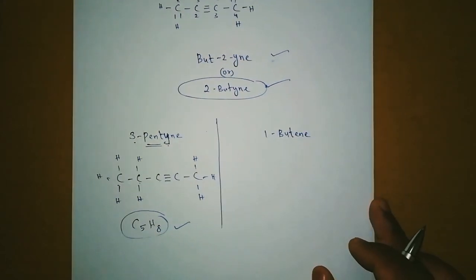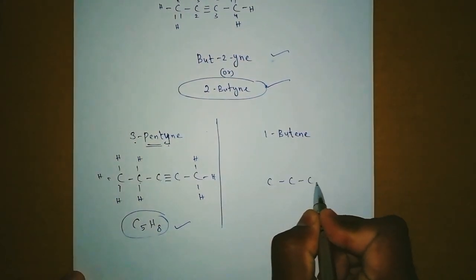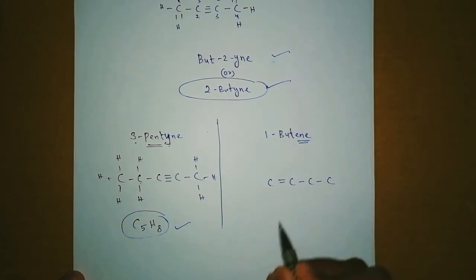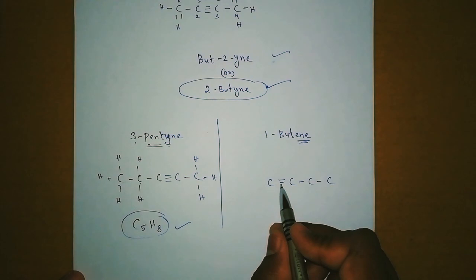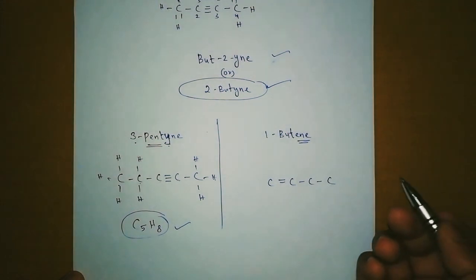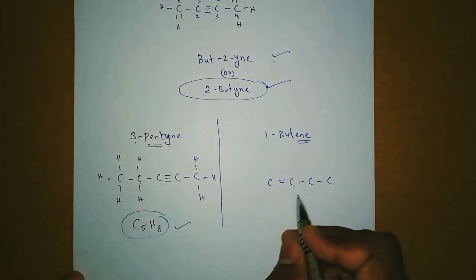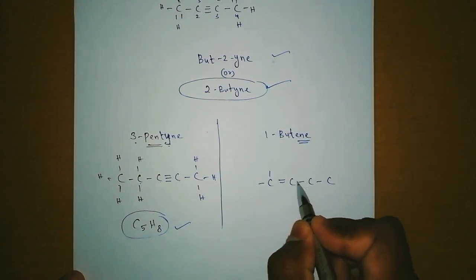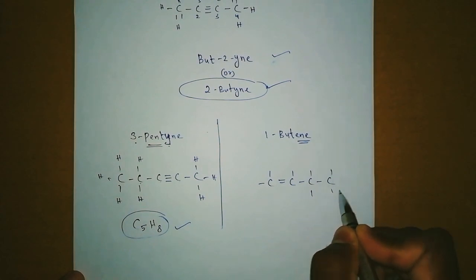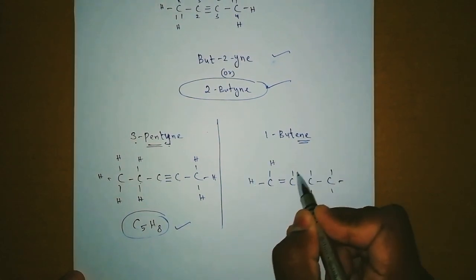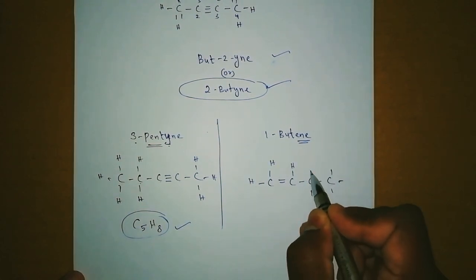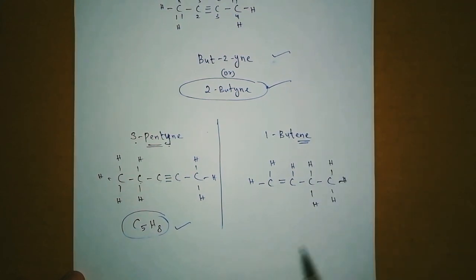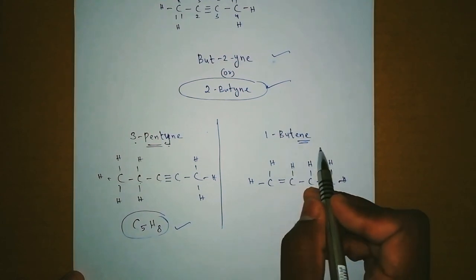Can we make now butene? 1, 2, 3, 4. First position ene आना चाहिए. So double bond. Here you can make a double bond. Here also you can make a double bond. मतलब any one place, either here or here. Okay, now go for a hydrogen here. 1, 2 hydrogen, because satisfying the 4 valencies. Now this is the structure of 1-butene.